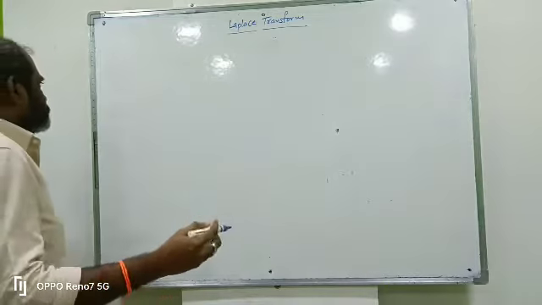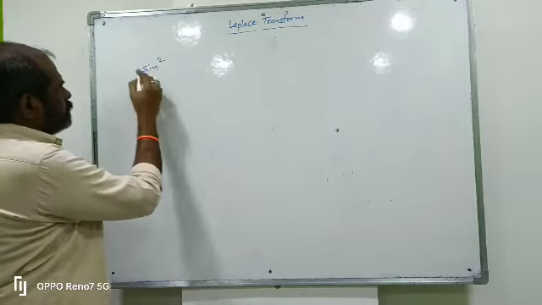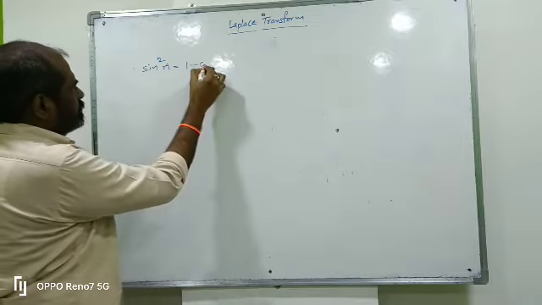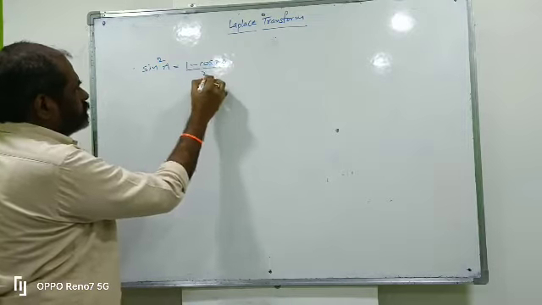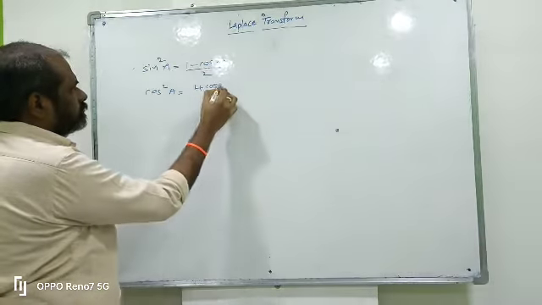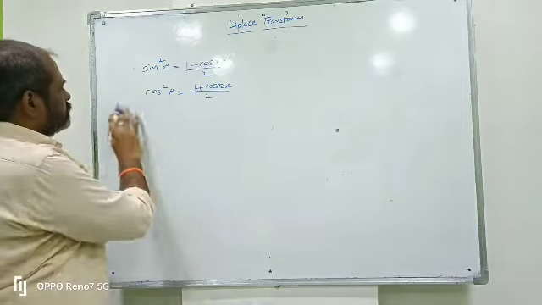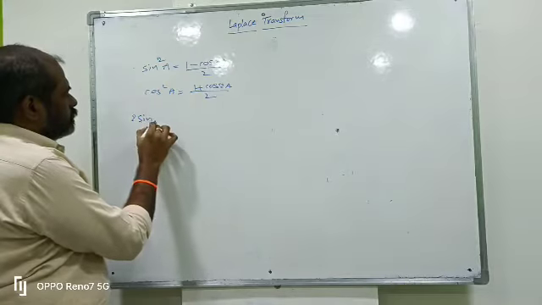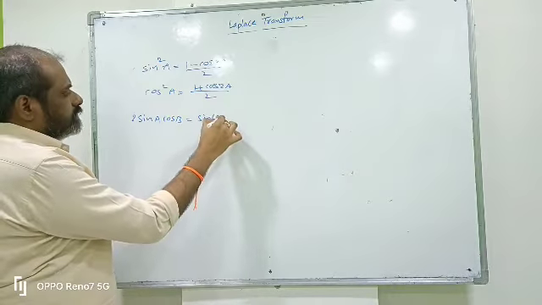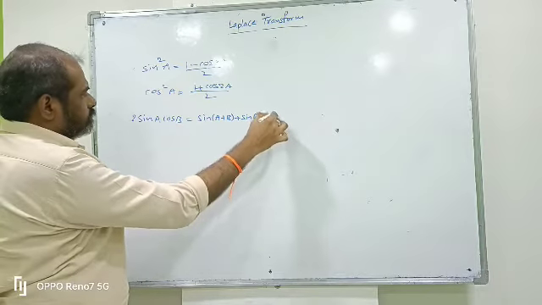So, first one is sin square a, that is 2 sin square a equals 1 minus cos 2a, so sin square a is 1 minus cos 2a by 2. What is cos square a? Multiple angle formula: 1 plus cos 2a by 2. Next, 2 sin a cos b means sin of a plus b plus sin of a minus b.